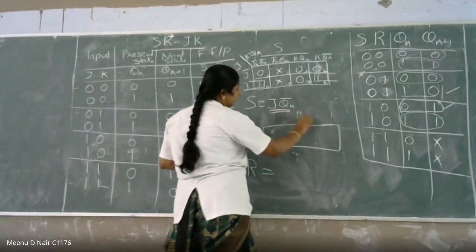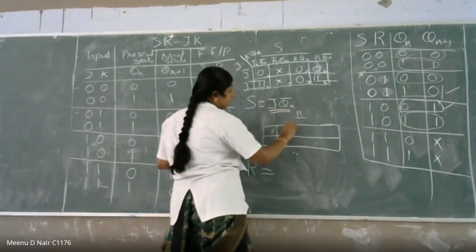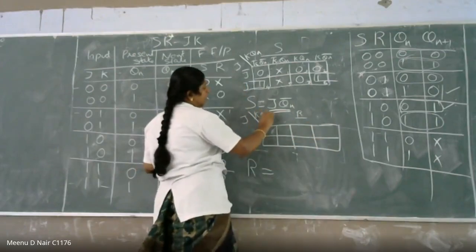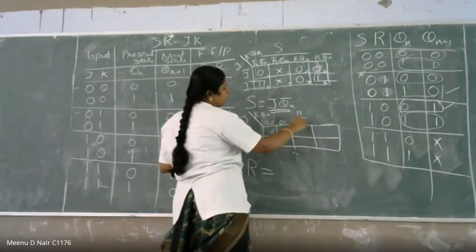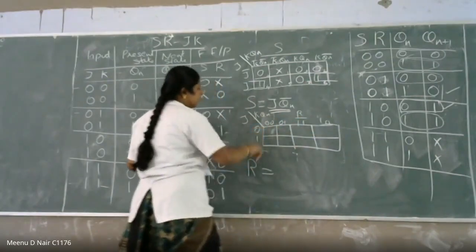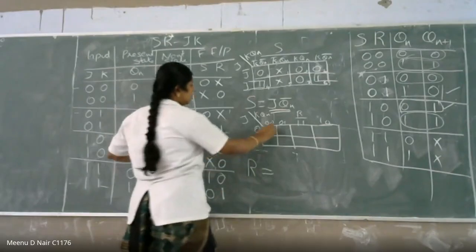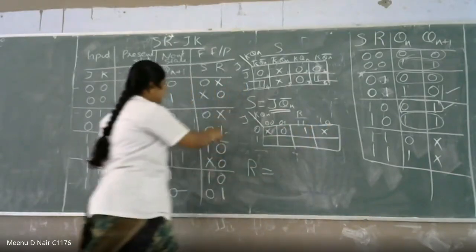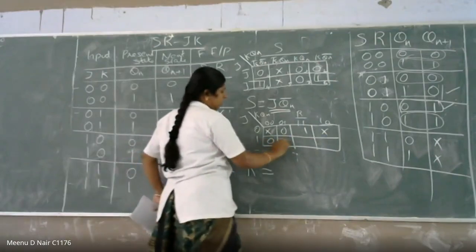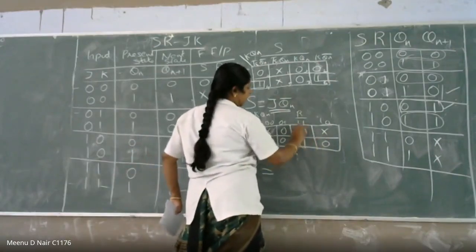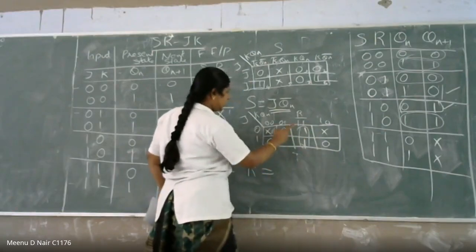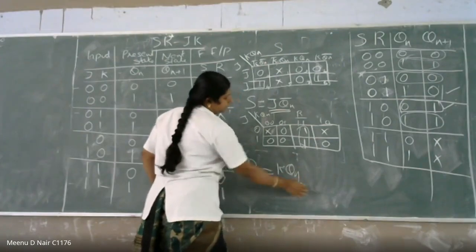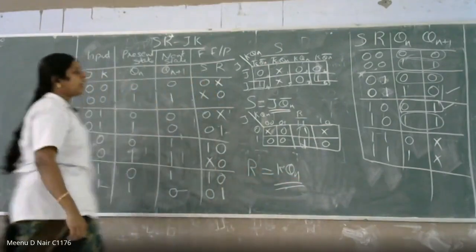This is for R. This is J, K Qn, 0, 0, 0, 1, 1, 1, 1, 0, 0, 1. You write X0, X1, X0, X1, 0, 0, 0, 1. So R is equal to K Qn.